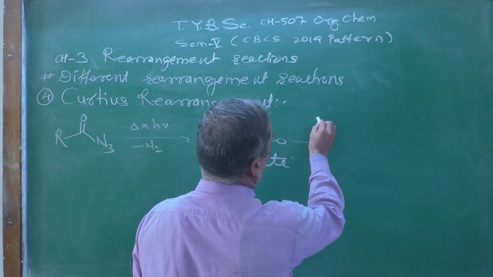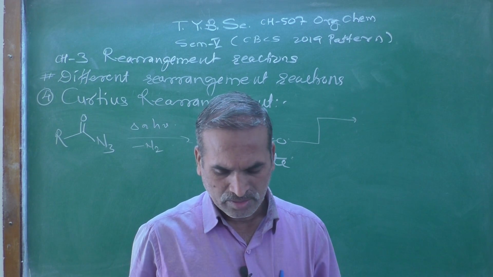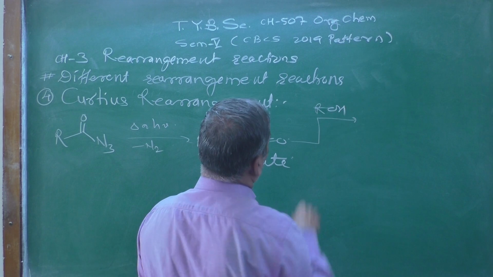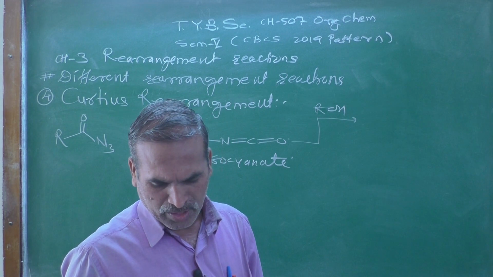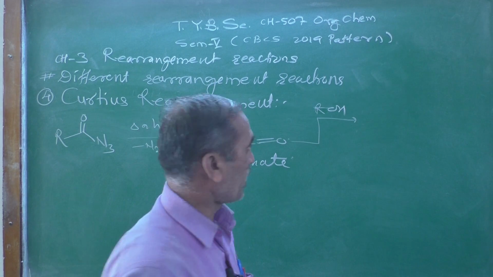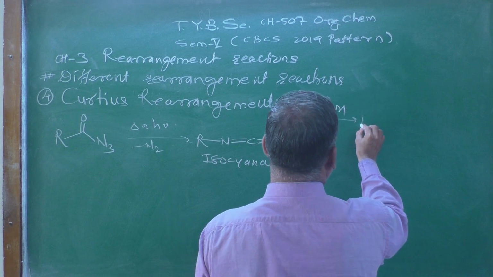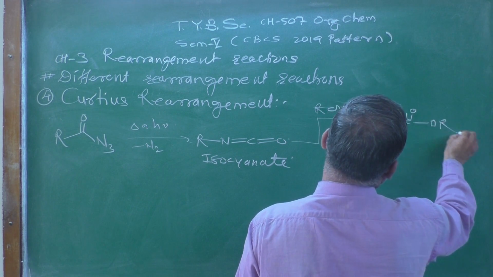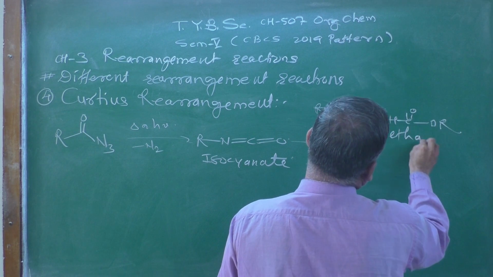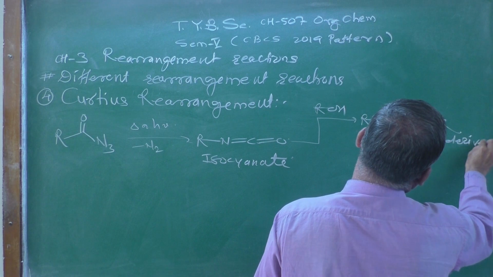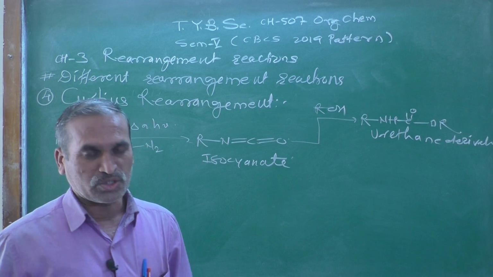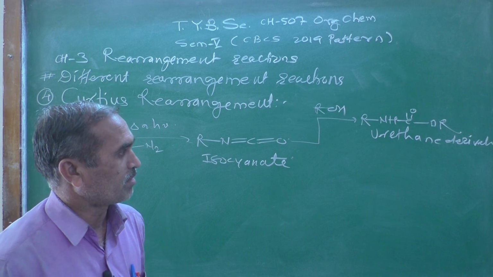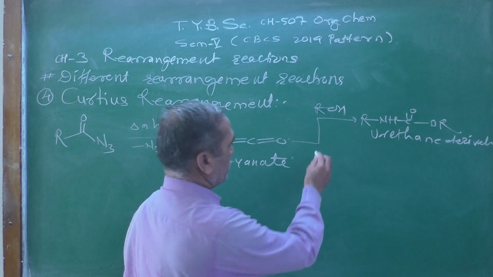Suppose this isocyanate is treated with ROH, alcohol, the resulting compound obtained will be the urethane. The derivative obtained, RNH-C(=O)-OR, is known as urethane. Urethane is a derivative obtained when that isocyanate is treated with the alcohol. The resulting compound obtained will be called urethane.